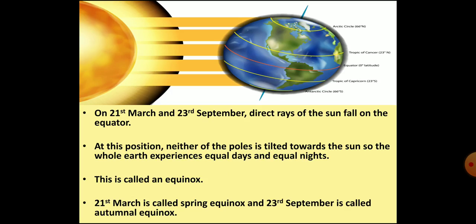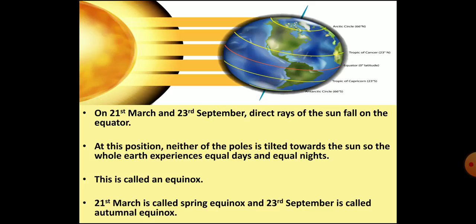Now the image in front of you shows that on 21st March and 23rd September, the sun's rays fall directly on the equator. The North Pole and the South Pole are neither inclined towards the sun nor turned away from the sun. As a result, both northern and southern hemispheres get the rays of the sun almost equally. So, the length of the day and night are equal all over the world except the poles. These days are called equinoxes.